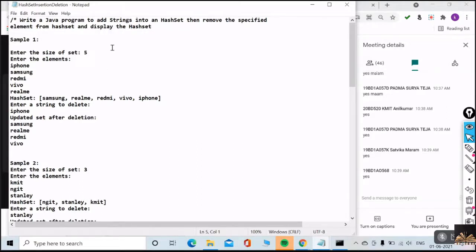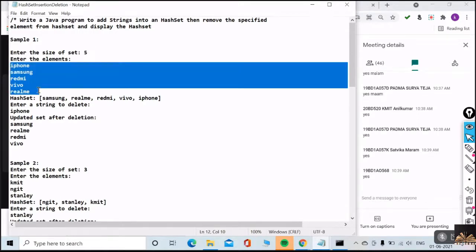What type of strings do you need to add to your program? Look at this once. Initially, you need to read the size of the set. The size of the set is 5, and enter the elements. I am adding 5 string elements. From the user, how will you add? How will you take the input from the user?